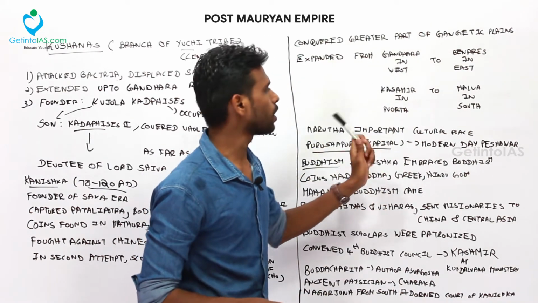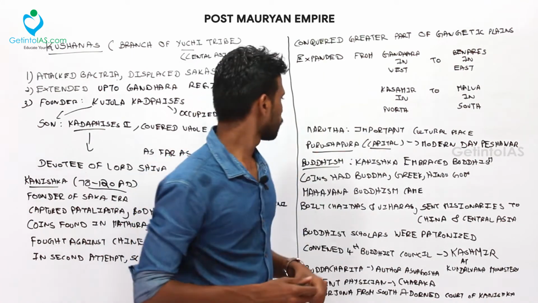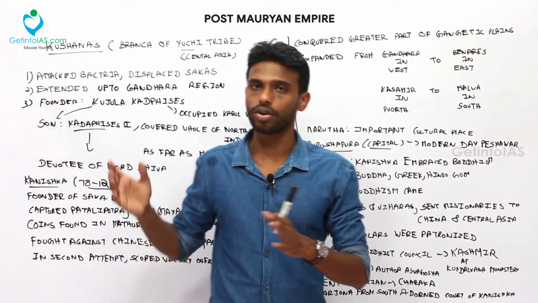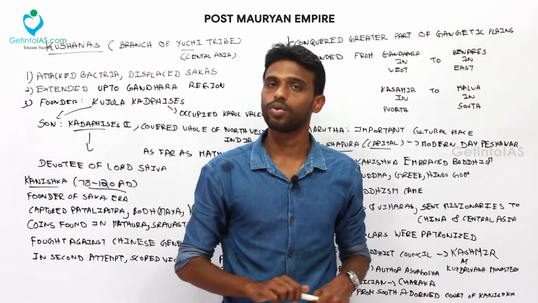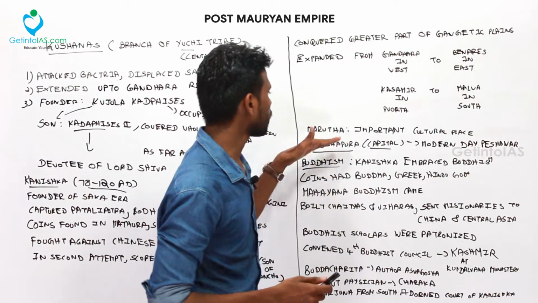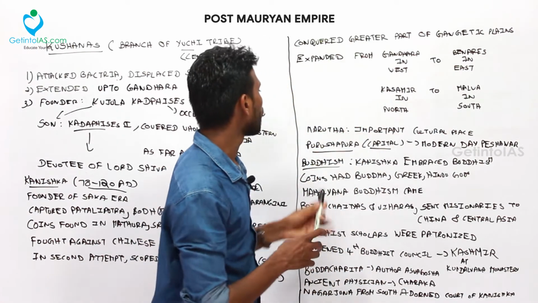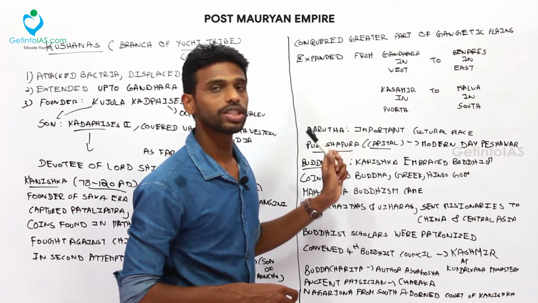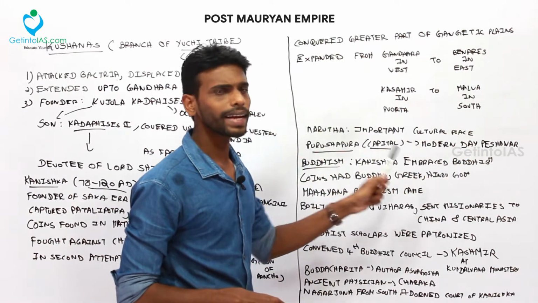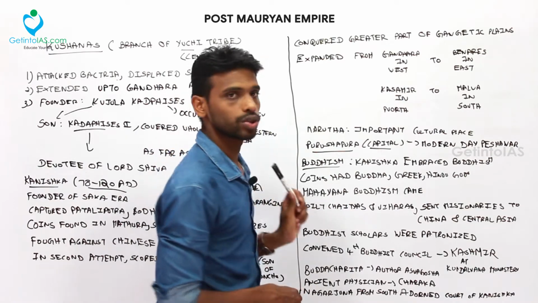Maruda was an important cultural place in their day. As I said earlier, they also attempted to capture Maruda, and Menander also captured Maruda. It was a culturally important place. And Purushapura, the modern-day Peshawar, was the capital of the Kushanas.